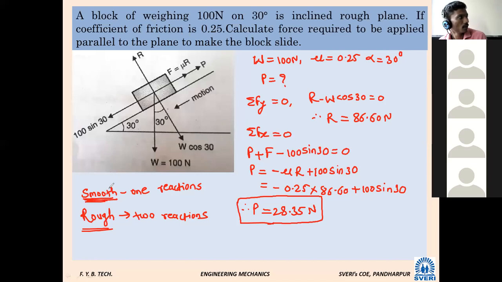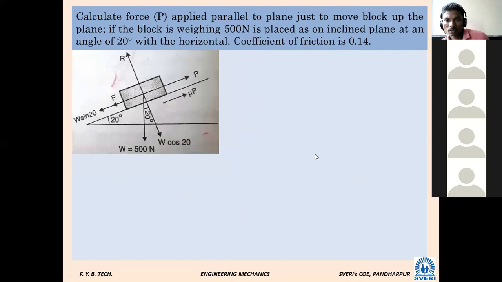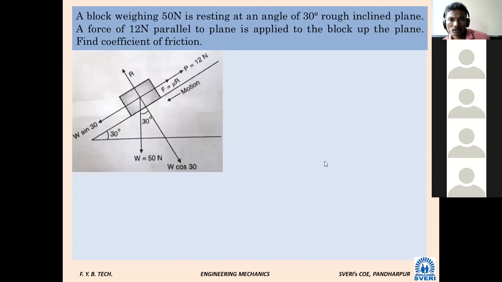Okay. Next now. Shall we go next? I think one problem remains from this chapter. Same problems are there. Shall we go next? Yes, sir. Again, this problem came. Just check whether we have solved this. Yes, sir.